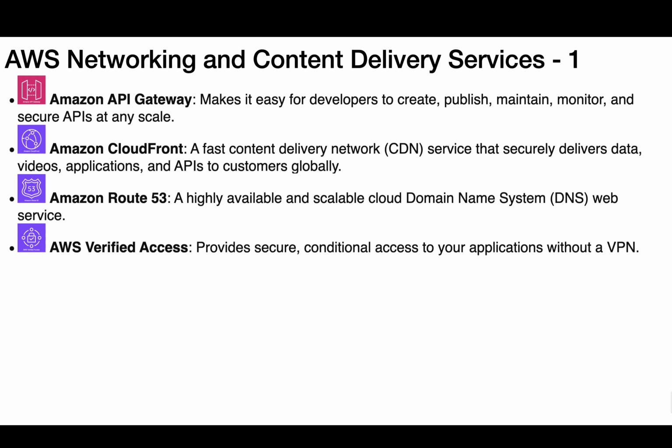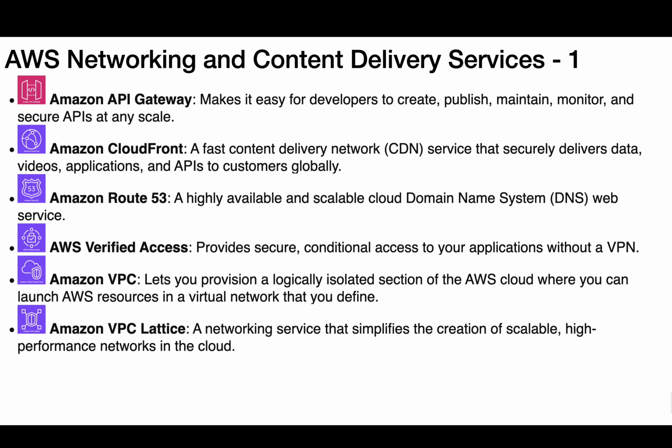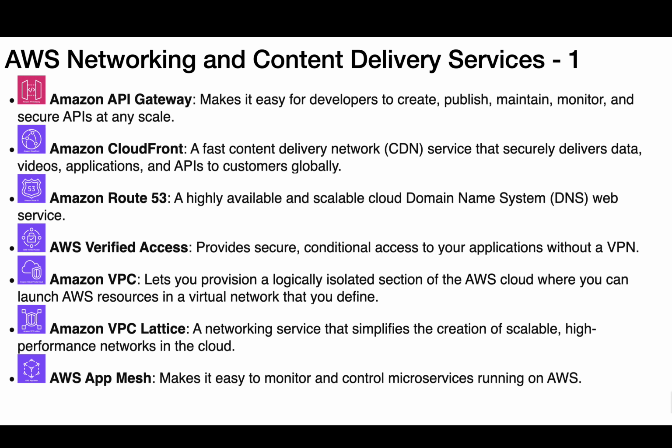AWS Verified Access provides secure, conditional access to your applications without a VPN. Amazon VPC lets you provision a logically isolated section of the AWS cloud where you can launch AWS resources in a virtual network that you define. Amazon VPC Lattice, a networking service that simplifies the creation of scalable, high-performance networks in the cloud. AWS App Mesh makes it easy to monitor and control microservices running on AWS. AWS Cloud Map, a cloud resource discovery service.